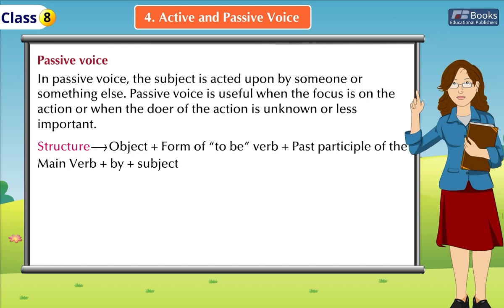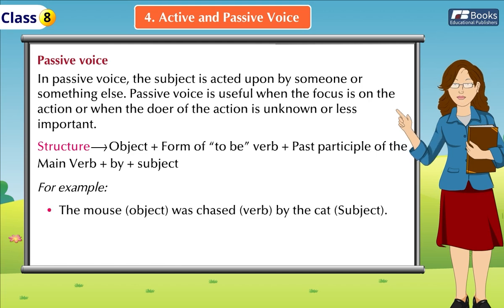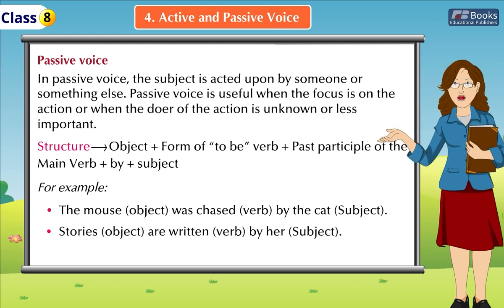Structure: object plus form of to be verb plus past participle of the main verb plus by plus subject. For example, the mouse, object, was chased, verb, by the cat, subject. Stories, object, are written, verb, by her, subject.